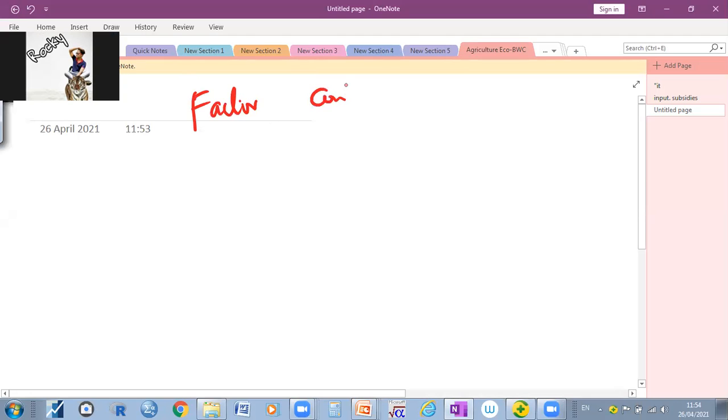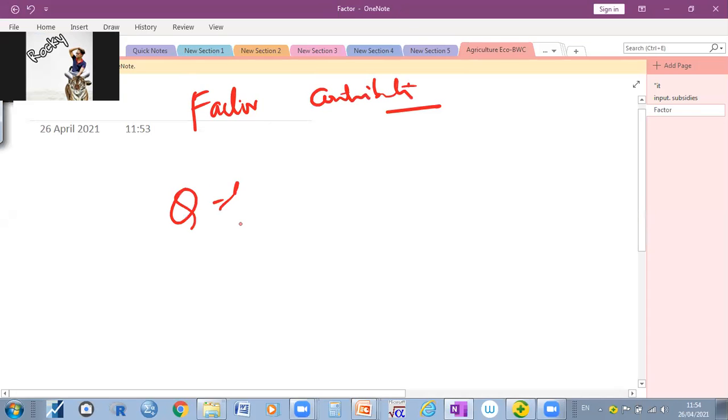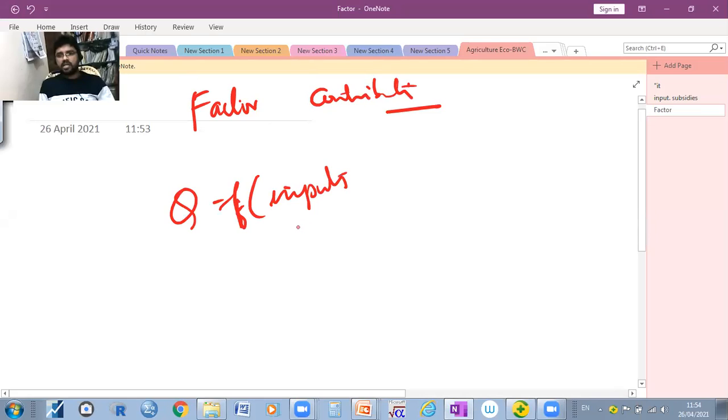See here, the factor contribution is nothing but the output is a function of inputs. So what are the inputs? Capital, labor, land, organization, right? For example, if you take raw material.